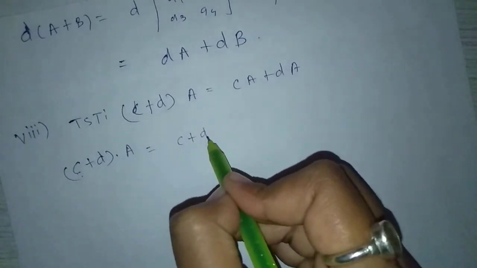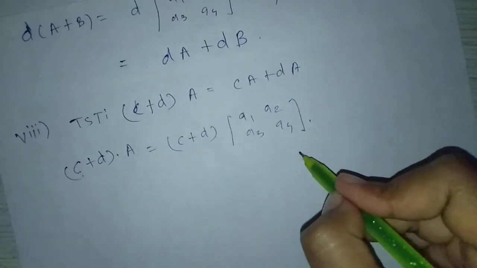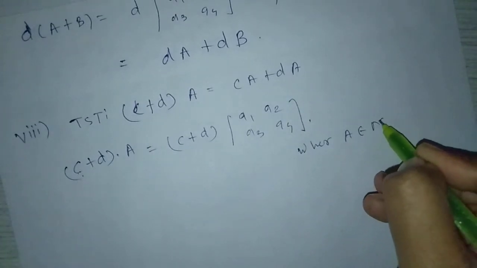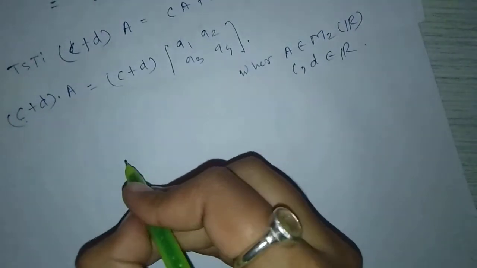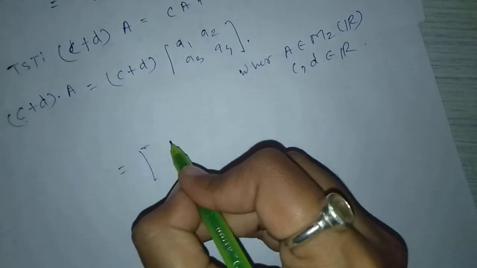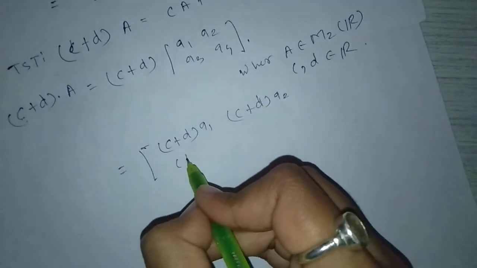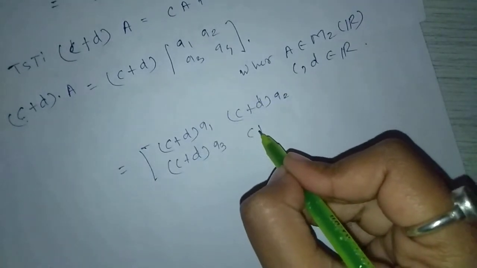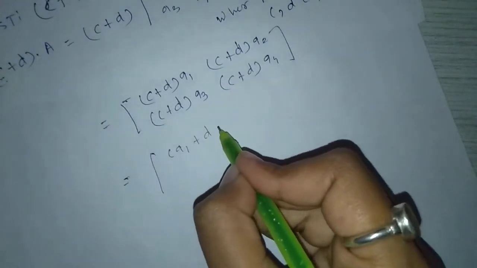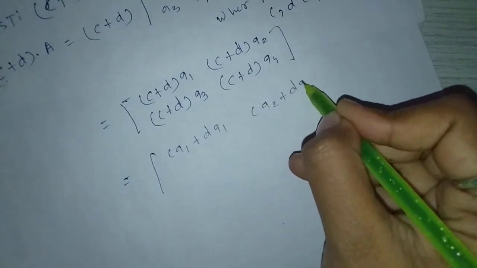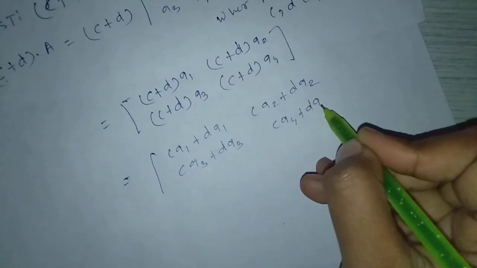So c plus d, A is the matrix a1, a2, a3, a4, where A belongs to M2 of R and c and d belong to R. So this multiplication becomes c plus d into a1, c plus d into a2, c plus d into a3, c plus d into a4, equal to c into a1 plus d into a1, c into a2 plus d into a2, c into a3 plus d into a3, c into a4 plus d into a4.